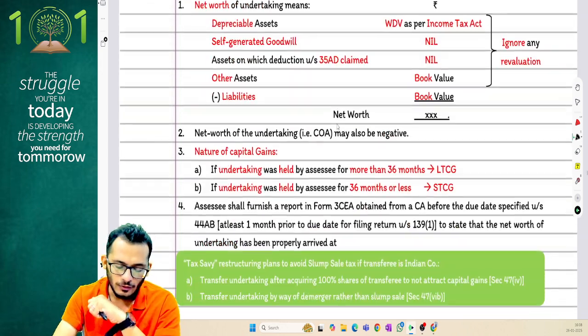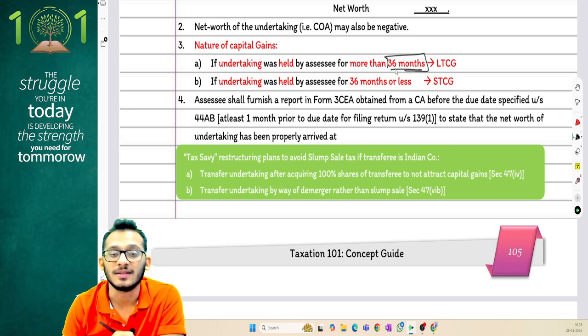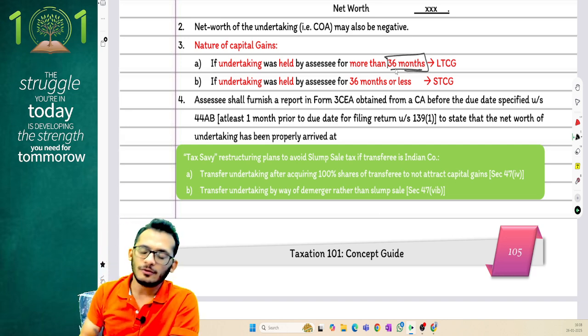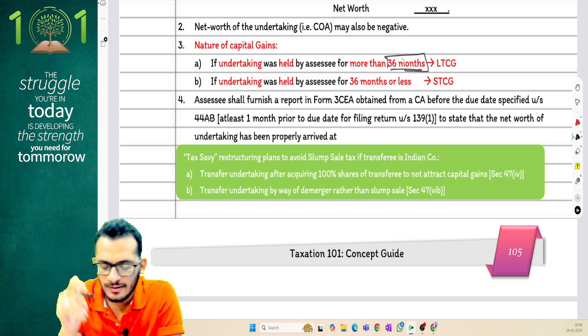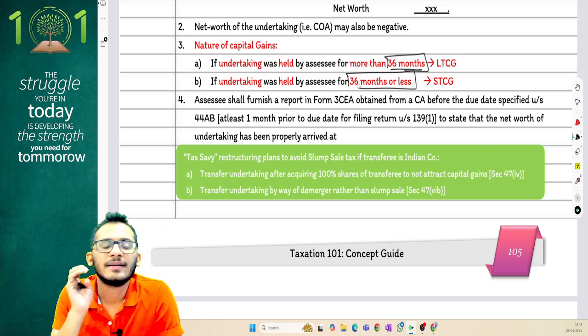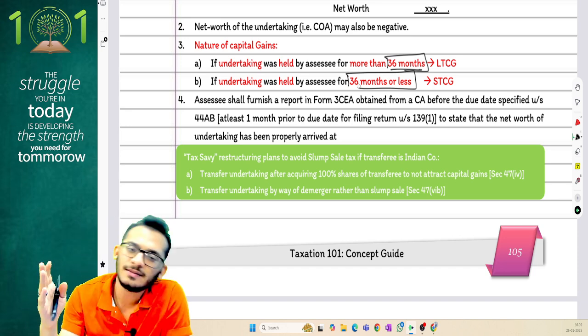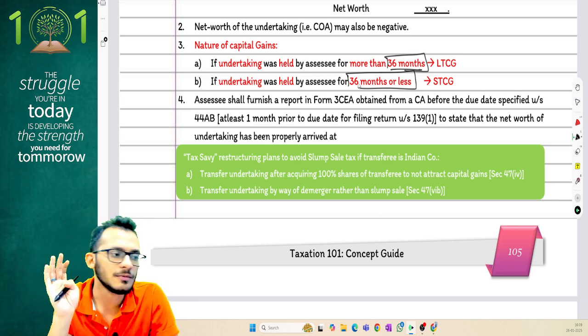For this piece, you will see that in your books it will be given in green as 24 months. Please delete the green and make it 36 months. So in both places, people, slump sale will now read that if you are transferring the asset after 36 months, it is long term. Before 36 months, it is short term. That is the one small change that will happen.